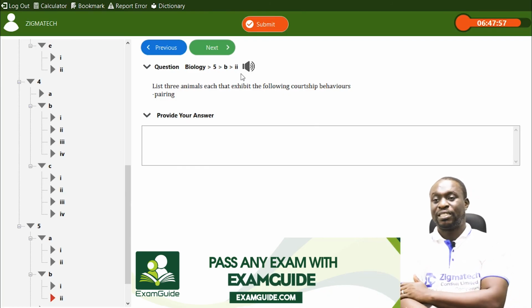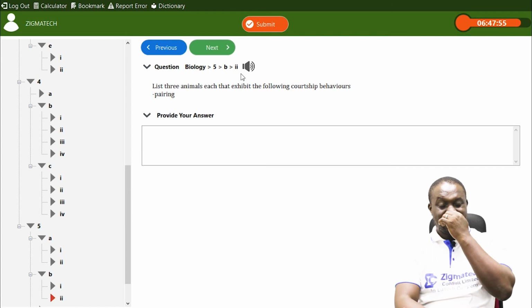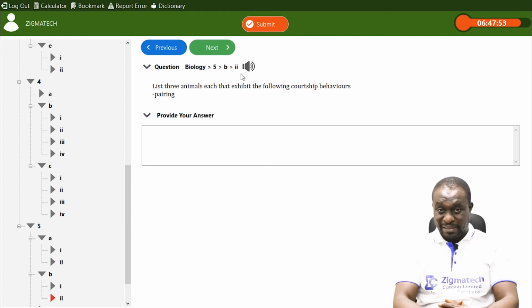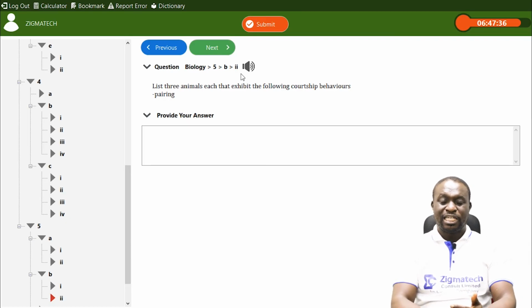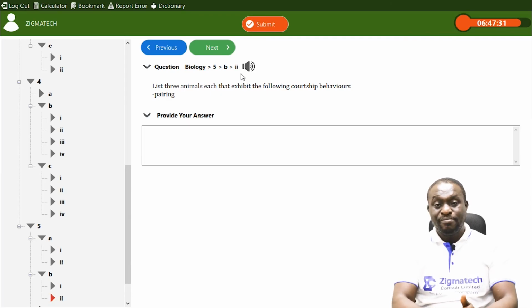Now, pairing brings about compatibility. Pairing sometimes can last for a very long time, and sometimes for a very short time. There is pairing in several organisms. We have pairing in Pisces. We have pairing in insects, where we have the nuptial flight in termites. We have pairing in humans. We have pairing in amphibians, which is the frog, and so many other organisms.